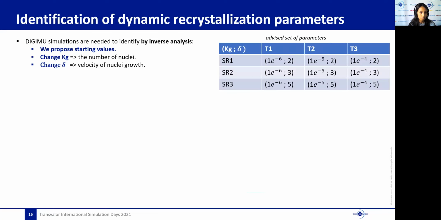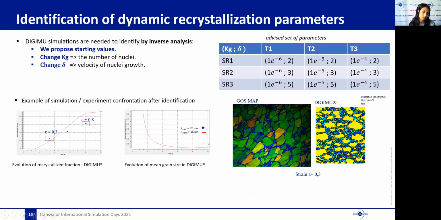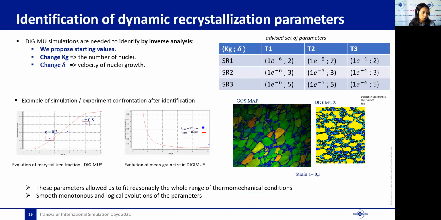In general, we start the identification with the advised set of parameters that we can see here in this table. Then, using visual comparison, we can adjust the two parameters. In general, as you can see in this example, after we identified the parameters Kg and delta, we obtained a good overall fit of experimental results with a smooth, monotonous, and logical evolution for each parameter.